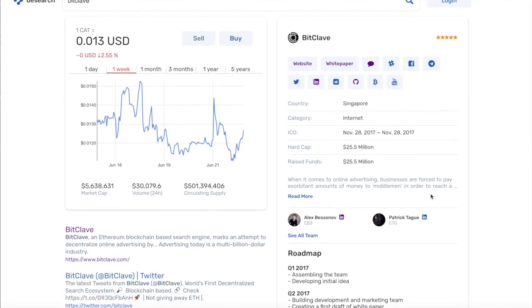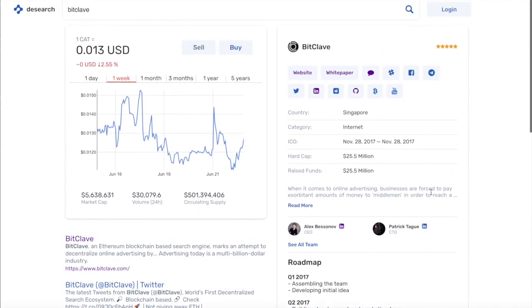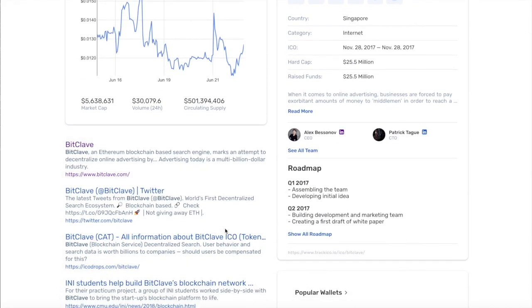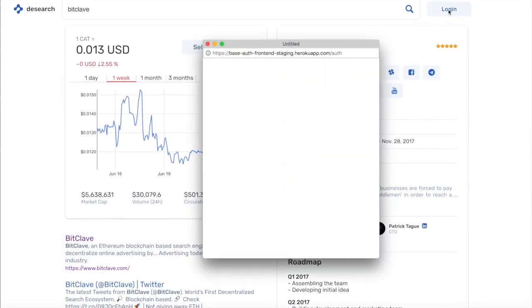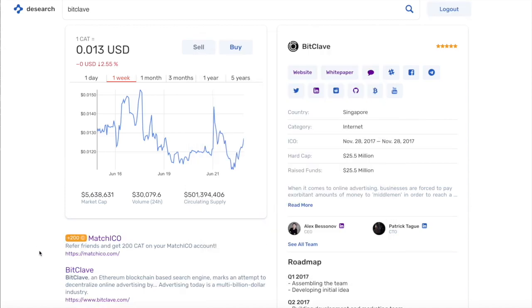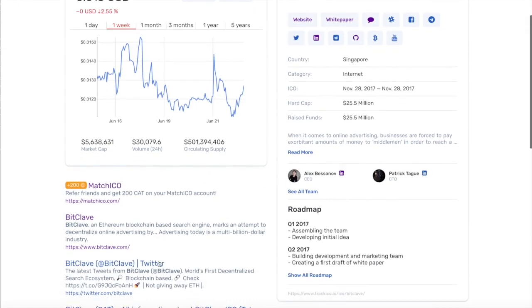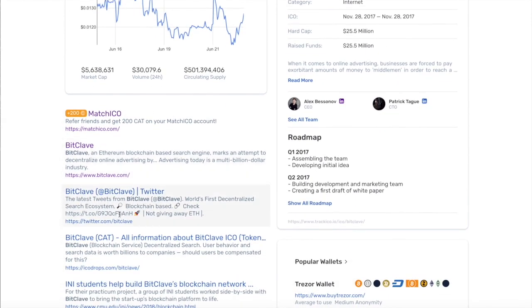Now I would like to demonstrate how DSearch can optimize search results based on the personal data of the user. What we see now are search results for a user that is not logged in into Base. Now I'll log in as a user that was classified by Digital Twin as an investor. And now I see here a targeted offer. Since this user was classified as an investor and this information is available in Base, DSearch found an offer in Base that is relevant to both the search query and the personal interest of the user.